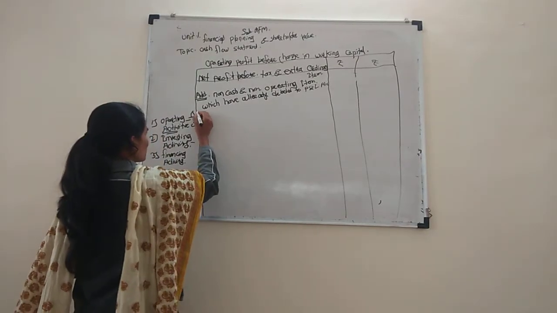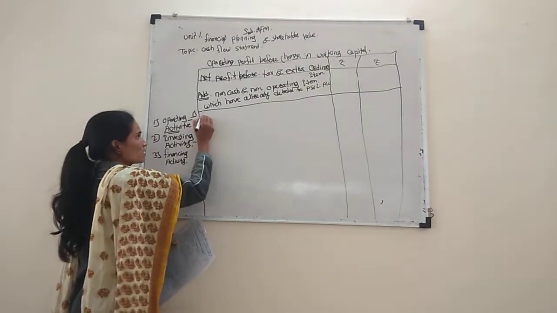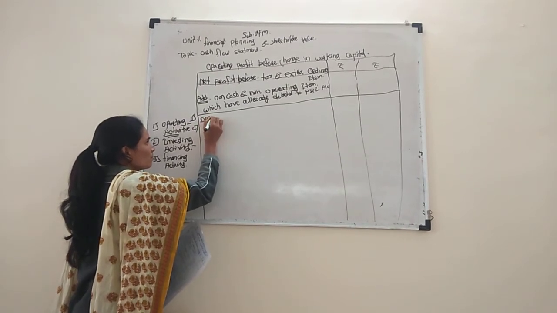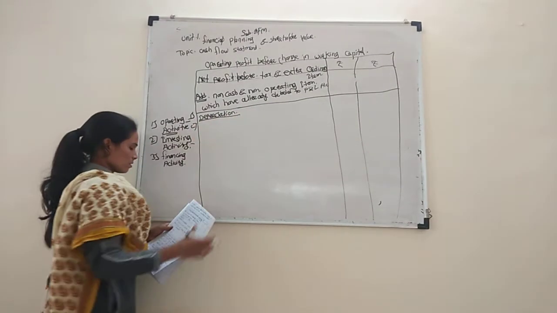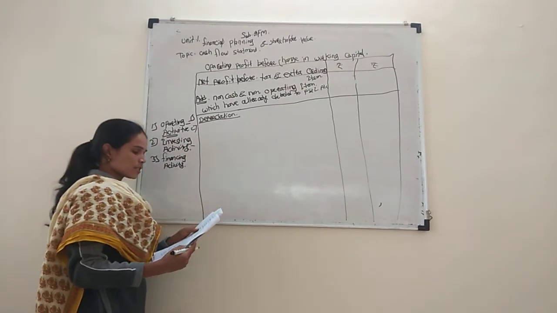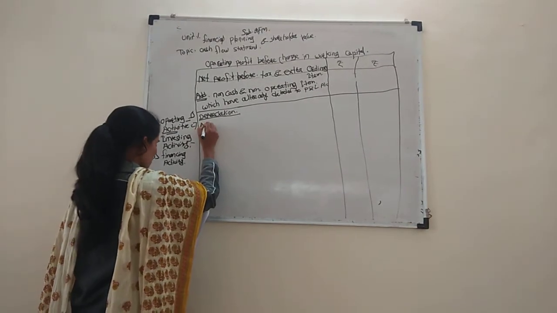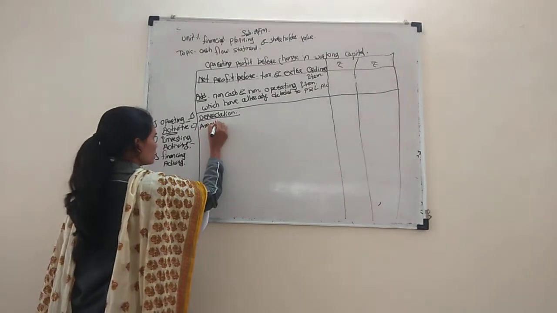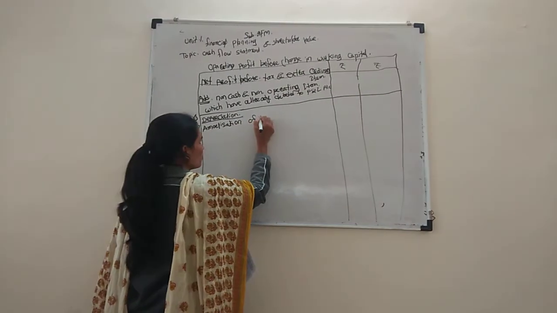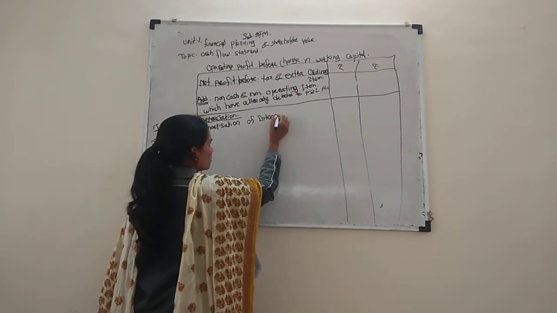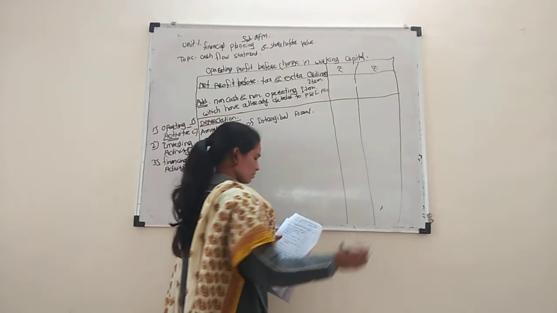And next one is depreciation. Show the depreciation. Then amortization of intangible asset.